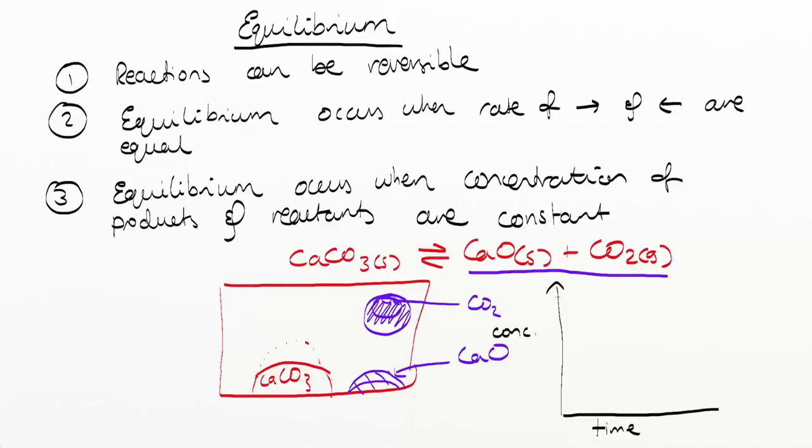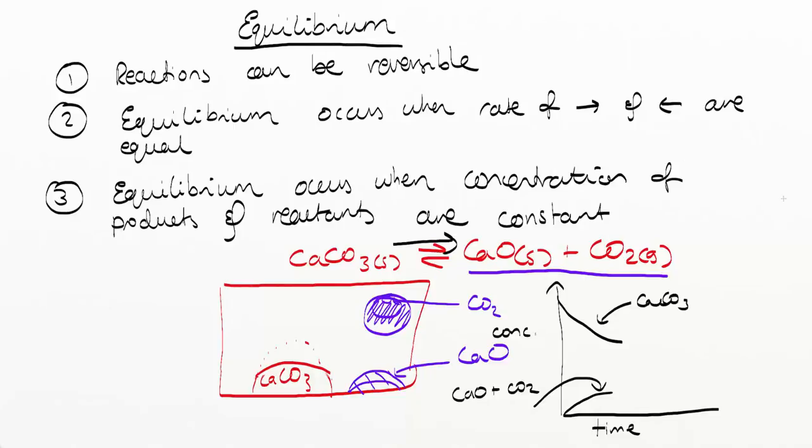I know that this is a solid, so there's no real concentration, but just for example's sake, let's say the concentration of calcium carbonate will slowly decrease as time goes on, and the concentration of carbon dioxide and calcium oxide will slowly increase as time goes on. This is when we see a predominantly forward reaction occurring.